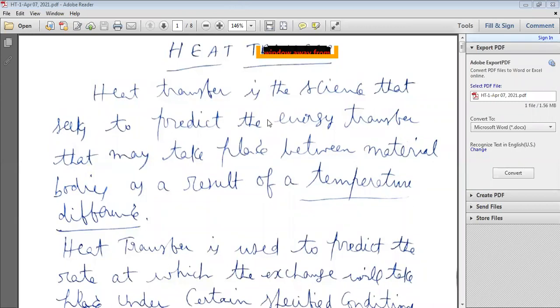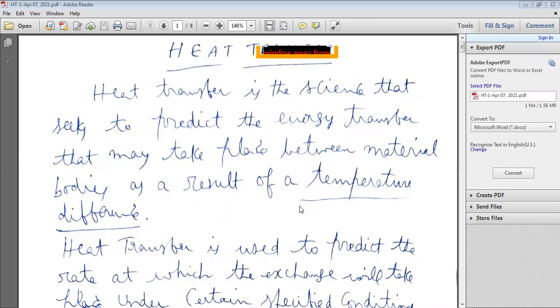So what is heat transfer? Heat transfer is the science that seeks to predict the energy transfer that may take place between material bodies. But how? As a result of a temperature difference.